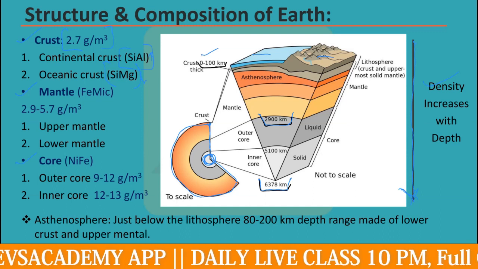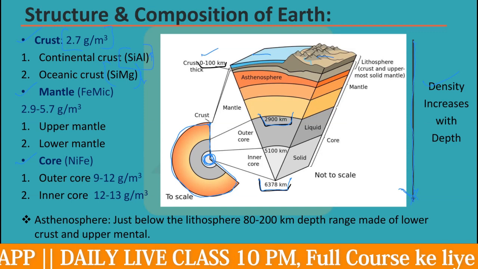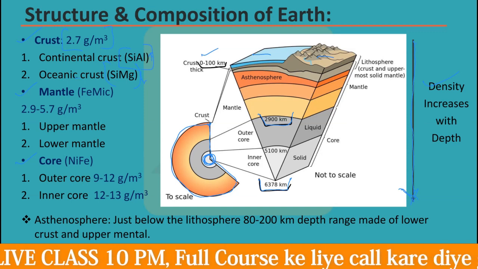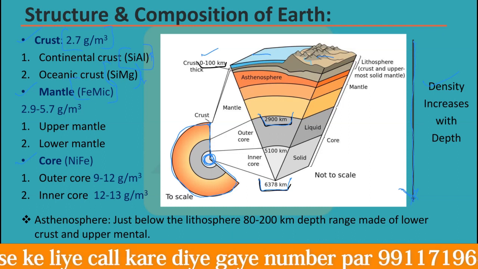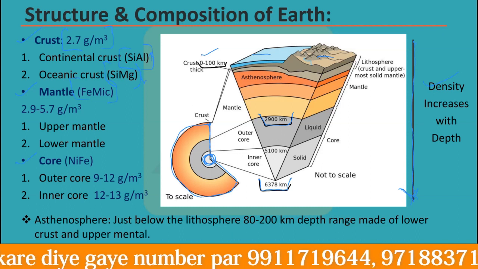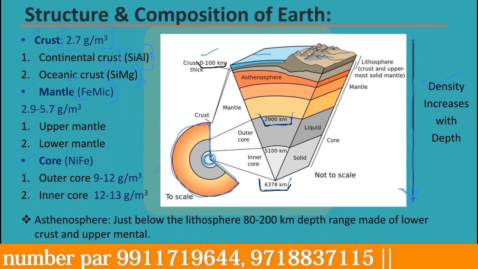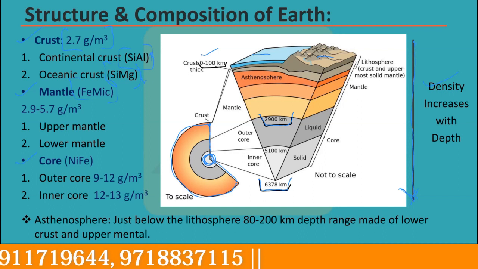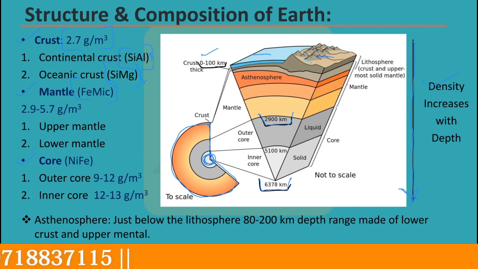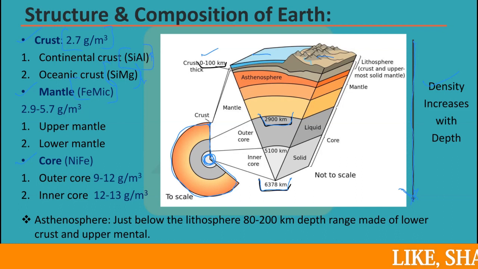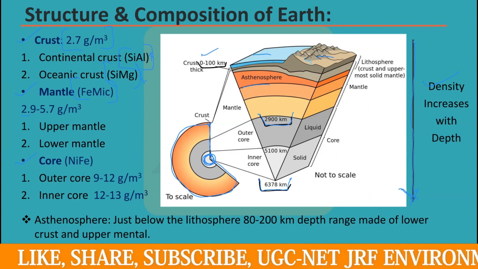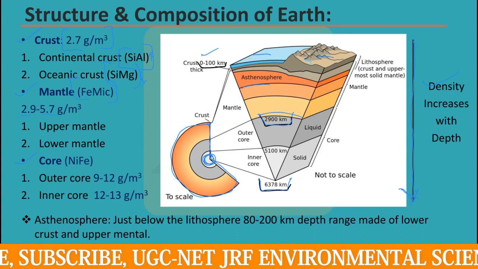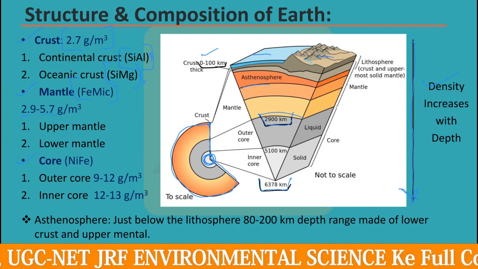If you look at the mantle, it is mainly made from iron and magnesium. It is called femic, Fe for iron and mic for magnesium. So the mantle is mainly made from firstly iron and secondly magnesium. The mantle density we have already talked about, that is 2.9 to 5.7 gram per meter cube. If you look at the upper mantle, the density would be low, up to 2.9. When you go down and down to the lower mantle side, it will have very high density, up to 5.7 gram per meter cube.